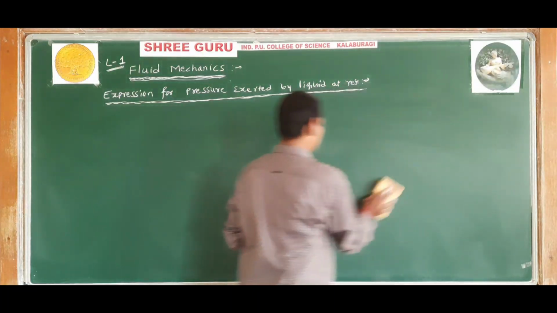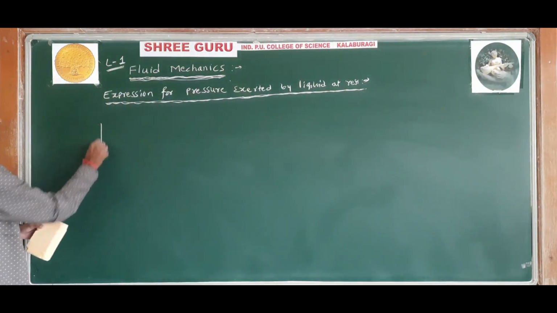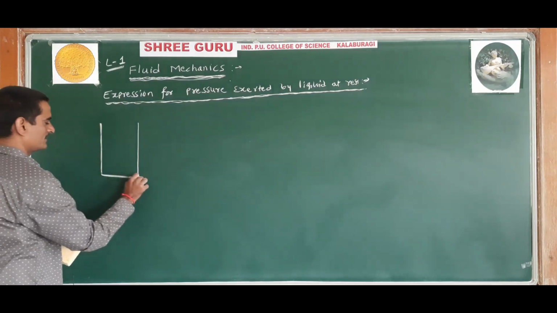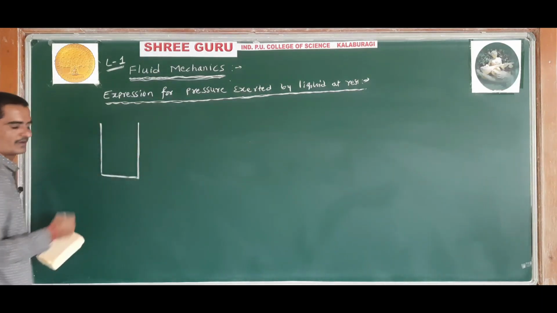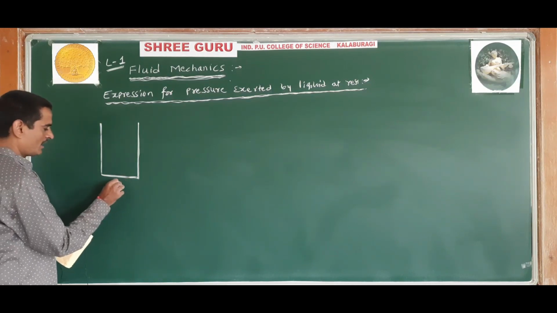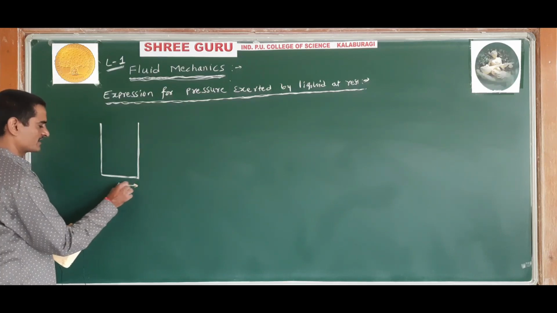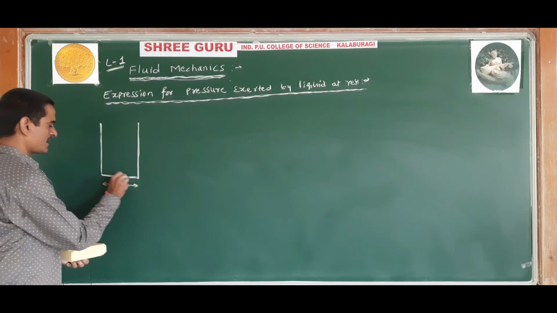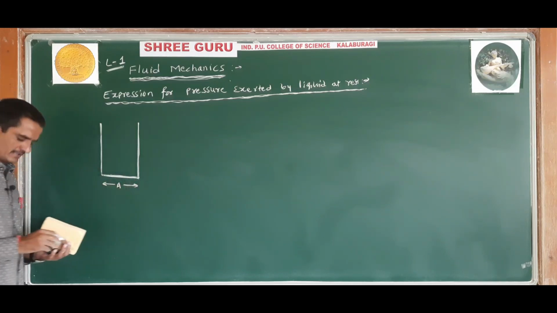So now consider a container. This is a container. Consider a container of cross-sectional area A. Let A be the area of the base of the container.